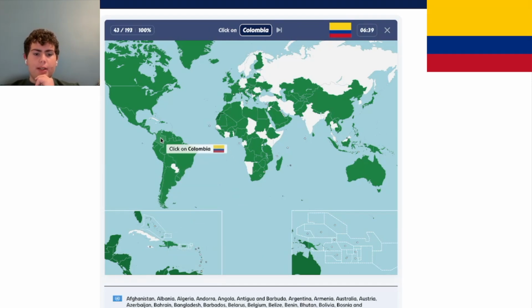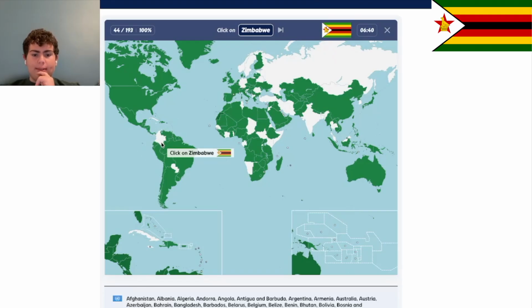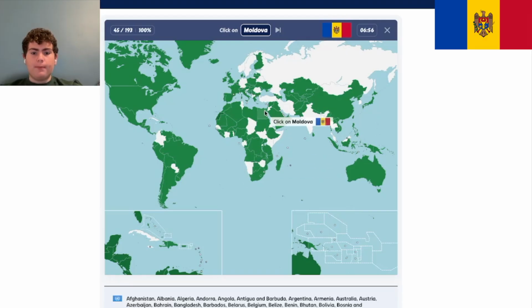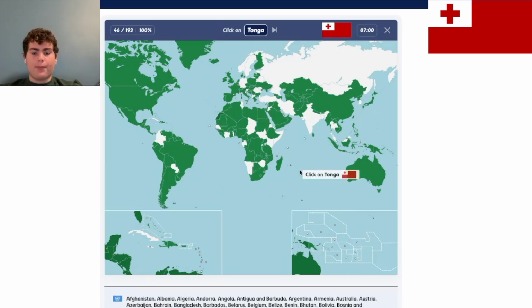Colombia. Colombia is this one. Yes. And capital, I'm not sure. Is Bogota. Capital of here is Bogota. Yes. Colombia's Bogota. Zimbabwe is in Africa. It's this one. Moldova is next to Ukraine. So it's this country right here.